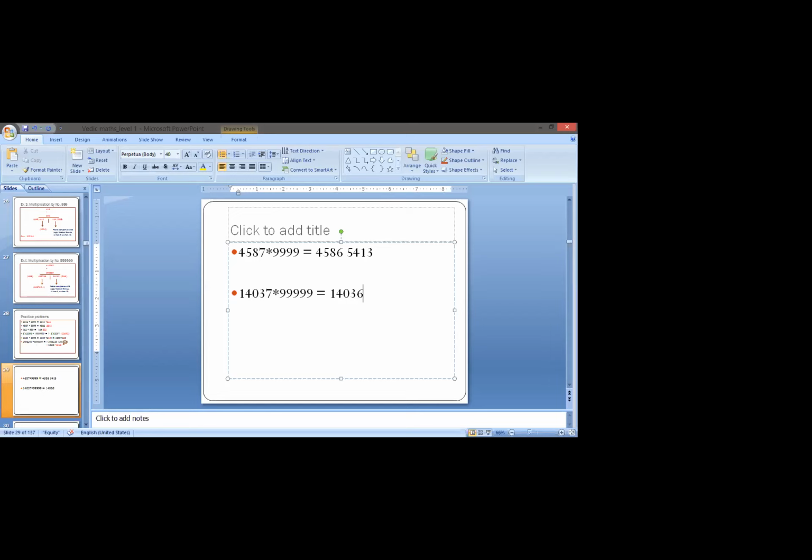हो गया left hand side? क्या किया मैंने? Just 1 subtract किया. So 37 से क्या बन गया? 36. Very good. Now right hand side. 9 minus 1, 8. 9 minus 4, 5. 9 minus 0, 9. 9 minus 3, 6. And 10 minus 7, 3. Right? So this is the answer.